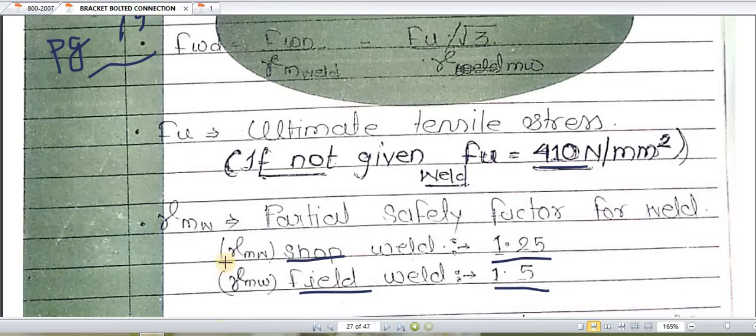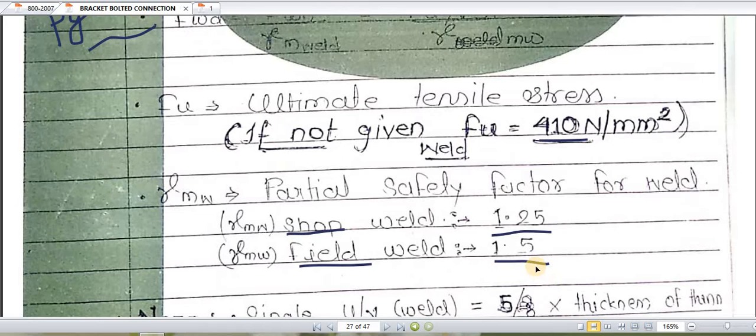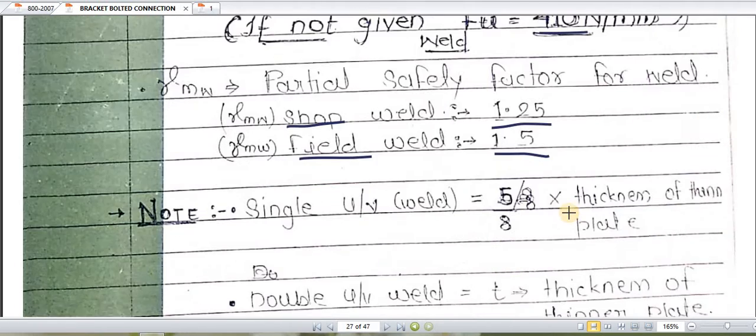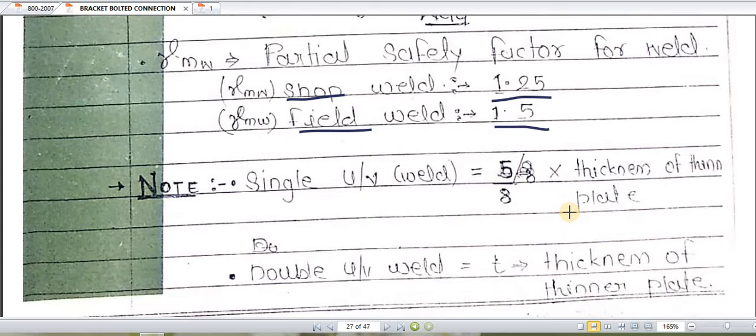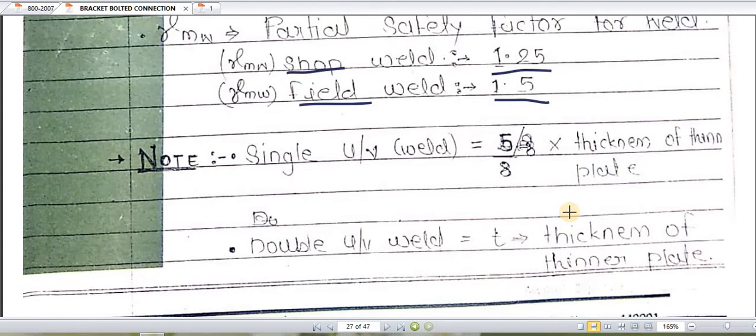So in this way we will take the partial safety factor for welded connections, that is, for shop weld we take 1.25, and for field weld we take 1.5. Again, which things to take care of? If it is a single U or V weld, then it is 5 by 8 times the thickness of the thinner plate. If it is a single U or V weld, we will use this in order to find out the thickness. How to find out the thickness?